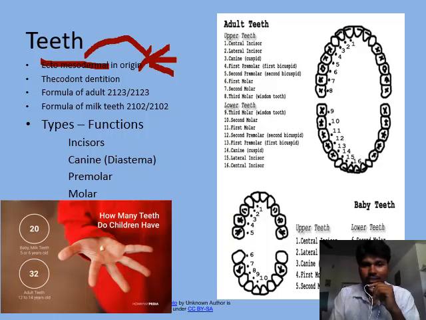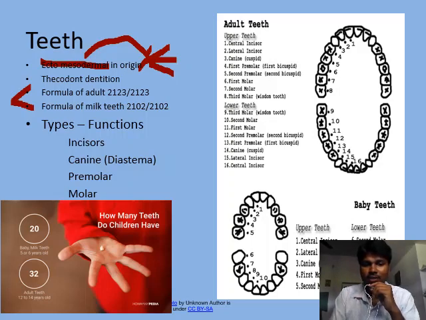In mammals we find thecodont dentition, which means teeth are located in sockets. So the jaws have sockets, and the teeth are embedded in them. We find strong teeth in mammals. Next, teeth are of two types. In mammals we see two kinds of teeth. This kind of dentition is known as diphyodont dentition.